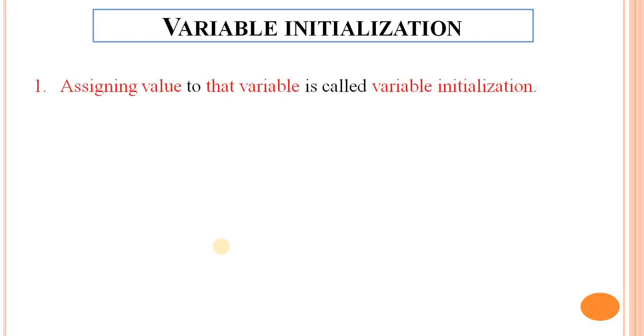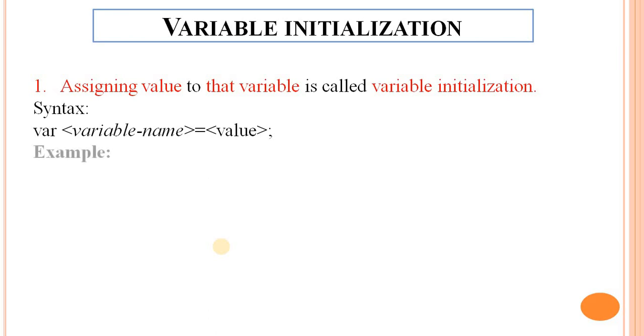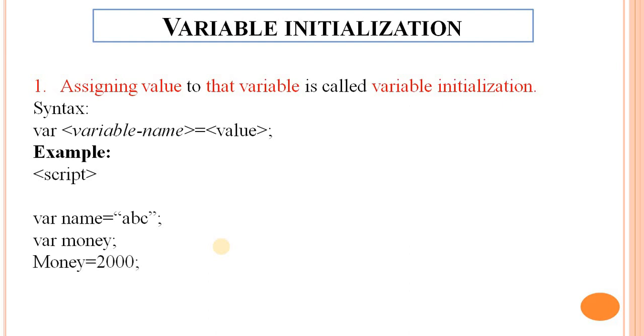Next, variable initialization. Assigning a value to a variable is called variable initialization. The syntax is: var keyword, variable name, equal to, value, and a semicolon. For example, var name is equal to ABC, and var money is equal to 2000.